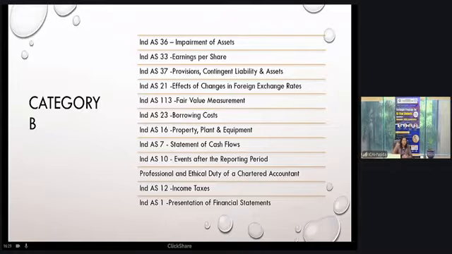Because if you see the chapter in the study material on impairment of assets, you'll find certain questions where your non-controlling interest is measured at fair value. When non-controlling interest is measured at fair value, the goodwill value is also as per the market value, whatever goodwill has been recognized in the financial statement.